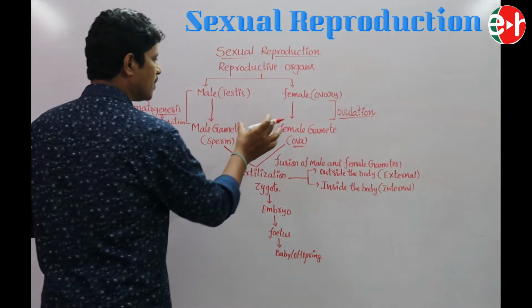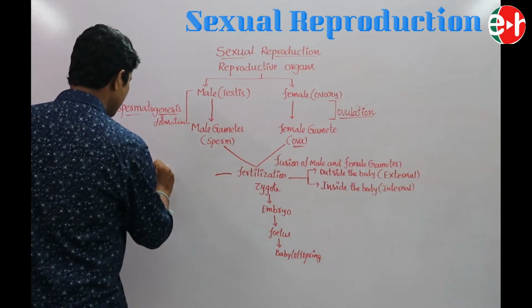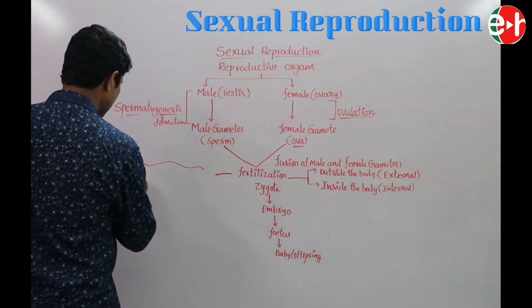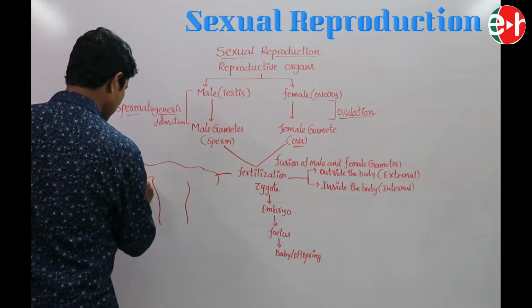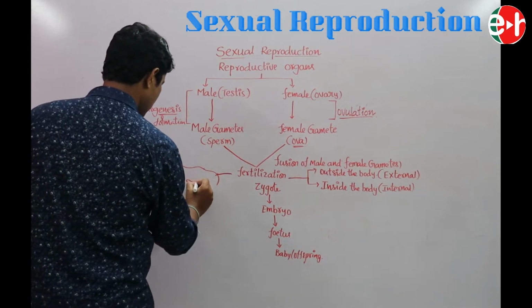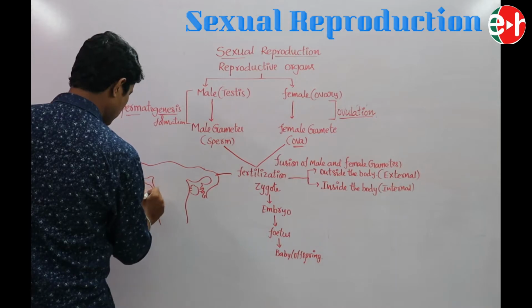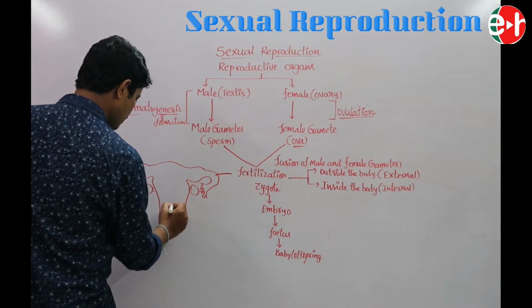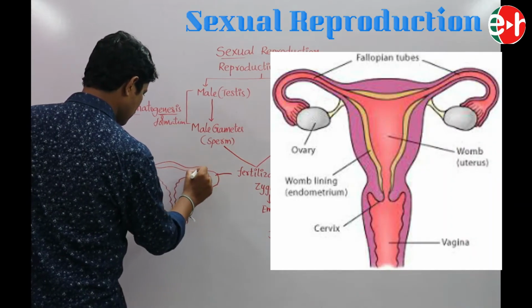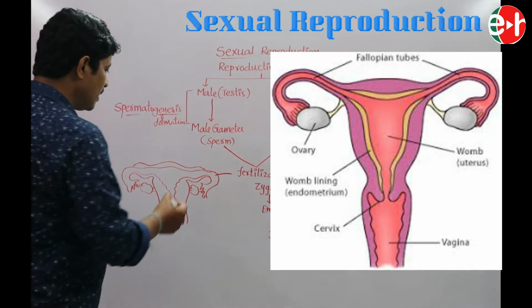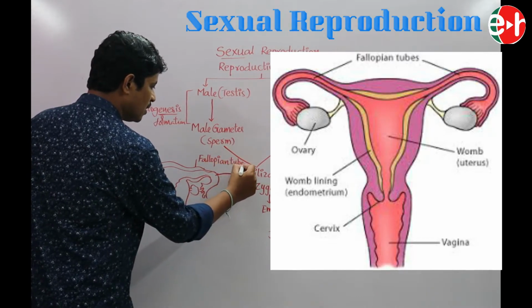This is the female reproductive system, and this part is known as the fallopian tube.